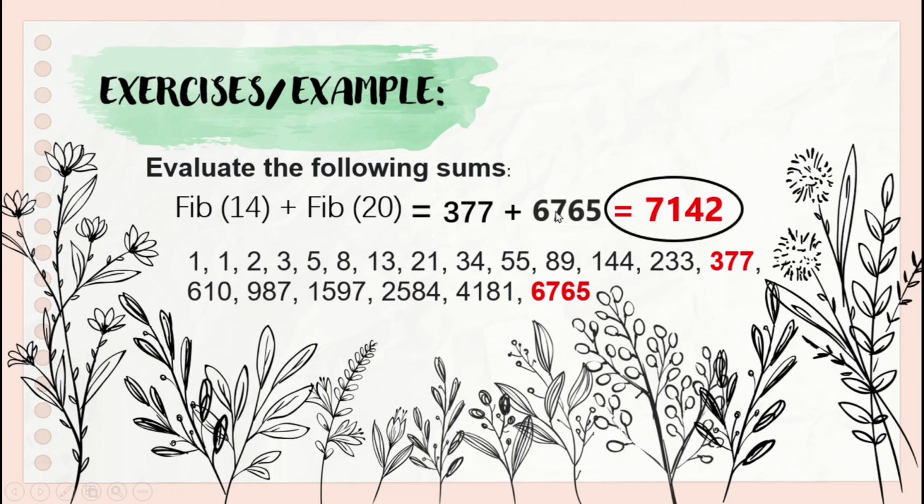377 plus 6,765 equals 7,142. So, the answer here is 7,142.